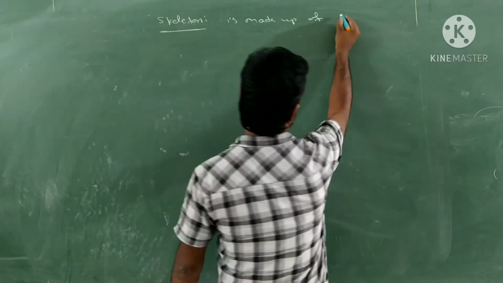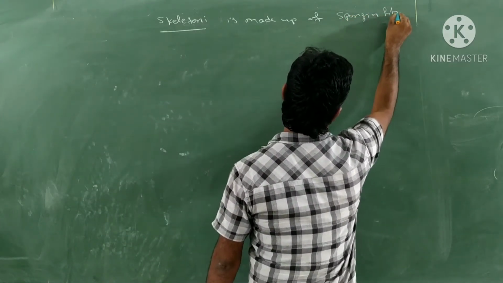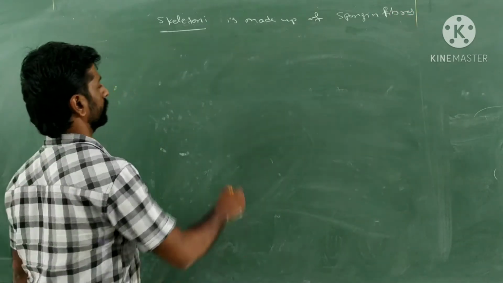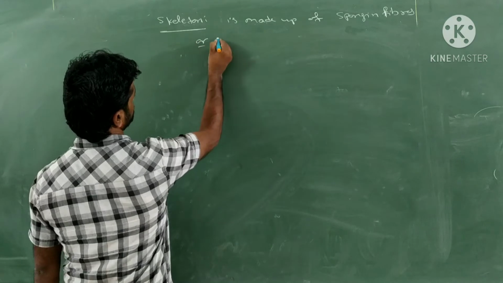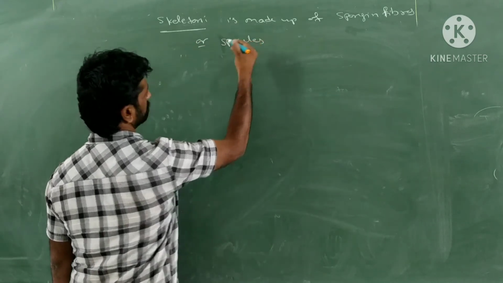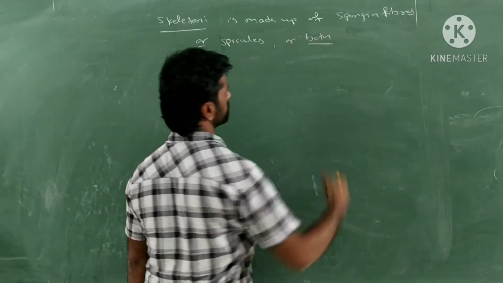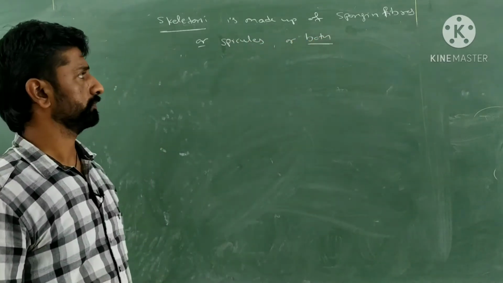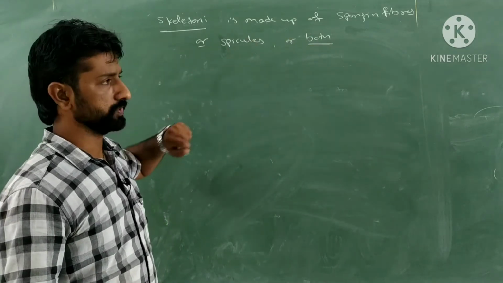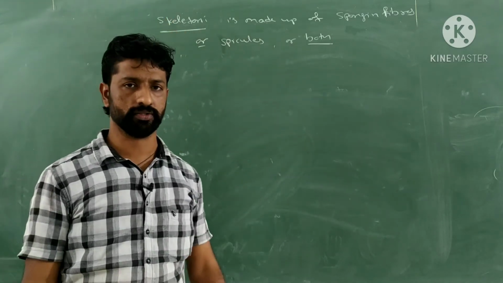That is spongin fibers, or spicules, or both spongin fibers as well as the spicules. Either it is made up of only the spongin fibers or the spicules, or both will be present, which forms the skeleton of the sponges.